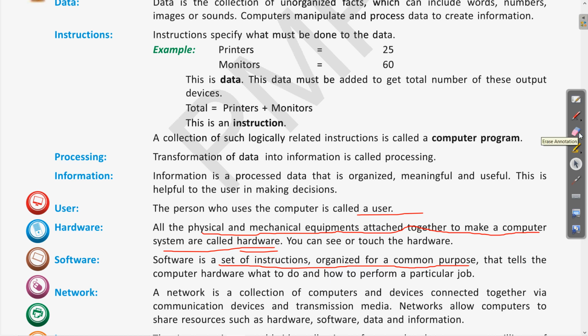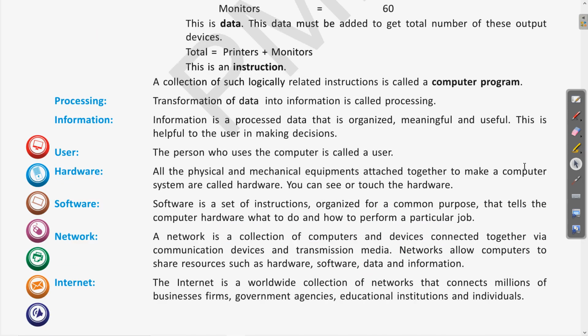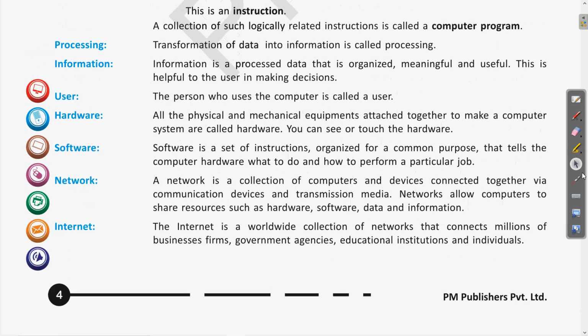Next we will see about network. So let us see what is network. A network is a collection of computers and devices connected together via communication devices and transmission media. Clear? So what is network? When there are various computers together which are connected via some cable or wirelessly, in such a way that they can transfer some data from one device to another.